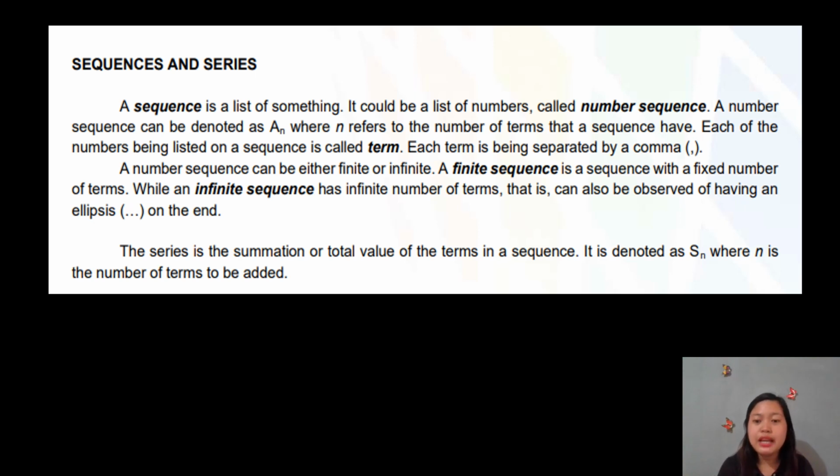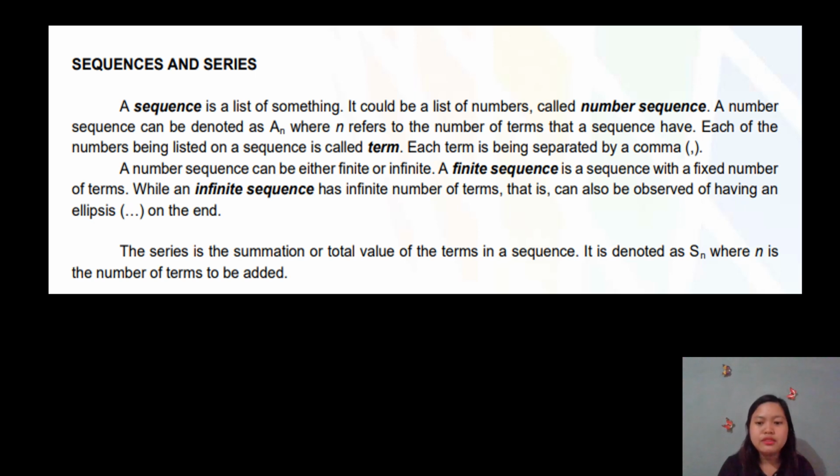A finite sequence is a sequence with a fixed number of terms, while an infinite sequence has an infinite number of terms, which can also be observed by having an ellipsis, the dots, which means it goes on infinitely at the end.